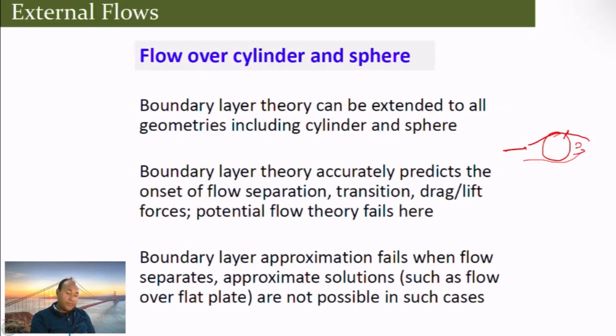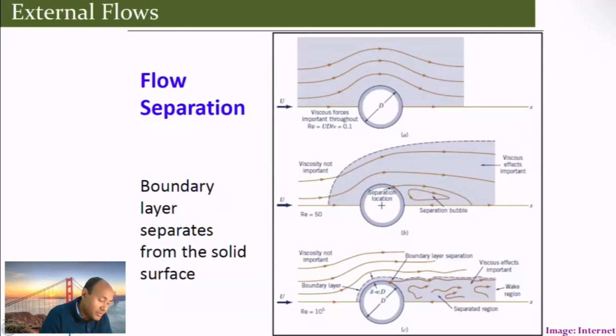But yes, as soon as the flow separates, your boundary layer assumption fails, and at that time you need the exact solution due to viscous effects. So here you can see a simple example of flow separation. Here is a cylinder, and you can clearly see how the boundary layer separates. Then you have a separation zone where you get separated flow.